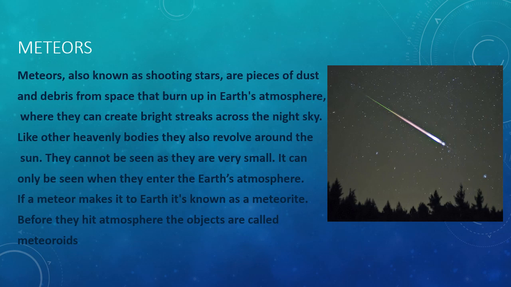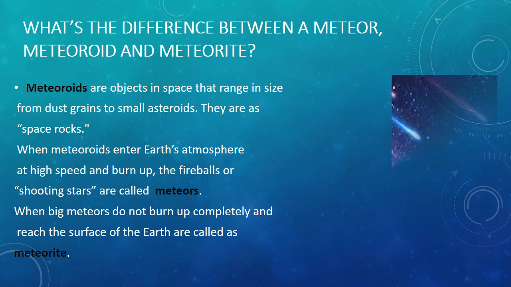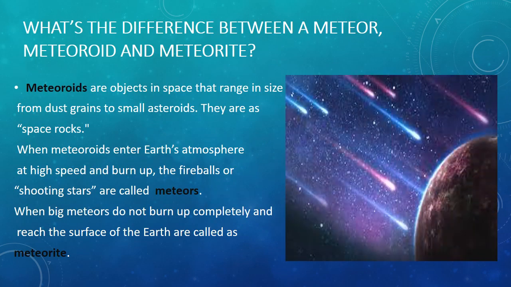If a meteor makes it to Earth, it is known as a meteorite. That means when it enters the Earth's atmosphere and does not burn completely, that is called a meteorite. Before they hit the atmosphere, the objects are called meteoroids. Now let us know the difference between meteor, meteoroid and meteorite. Meteoroids are those heavenly objects in space that range in size from dust grains to small asteroids.